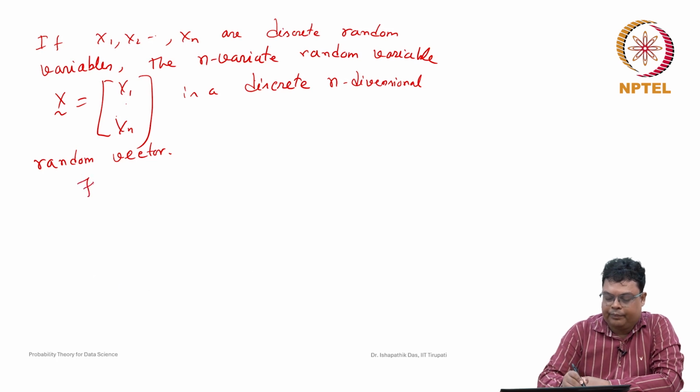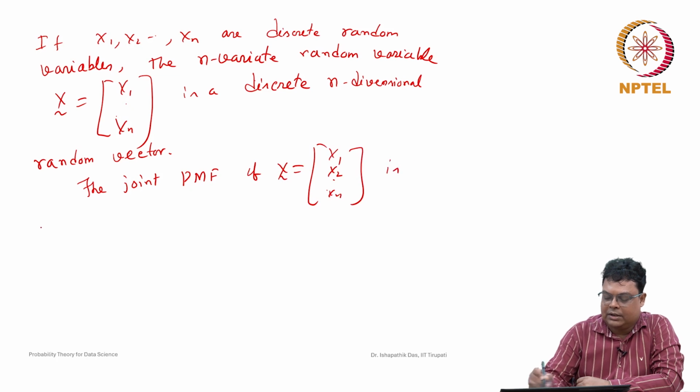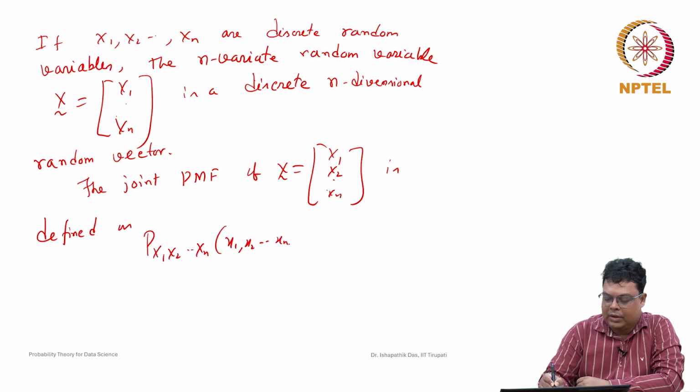So the joint probability mass function of X1, X2, ..., Xn is defined as p(x1, x2, ..., xn).